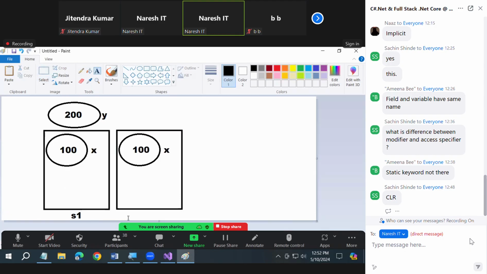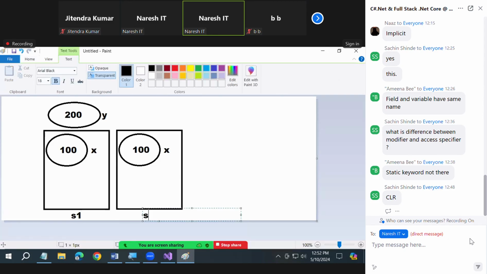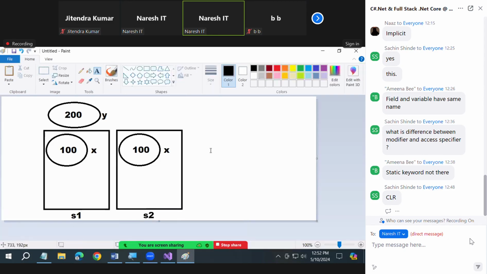Are you guys clear or not? So in the first case, what is going to happen? I'm telling you about static: one time. But non-static, tell me the minimum count.